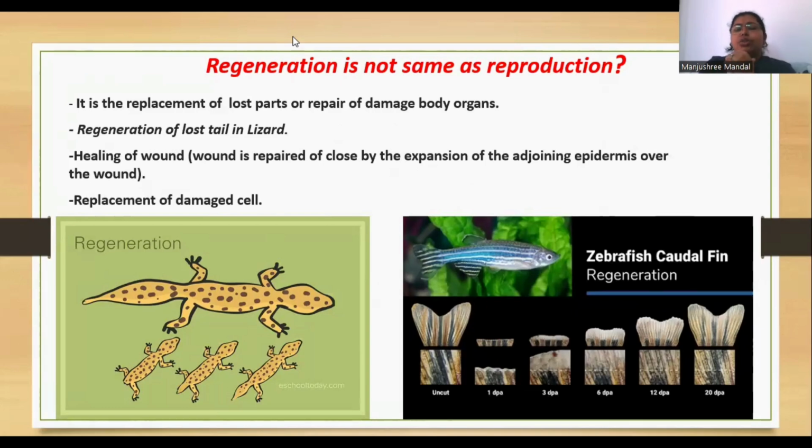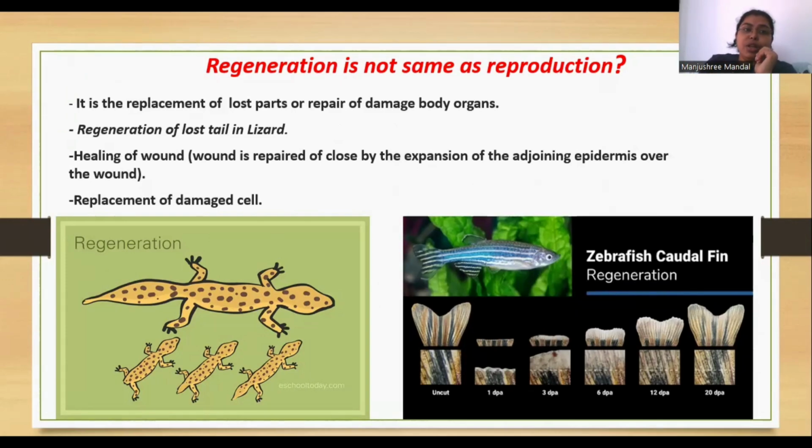Why? Did you ever notice that sometimes the tail of a lizard is cut off from its body? It is completely separated, and then after 3 to 4 days, a new tail arises. How? This is also a process of regeneration.